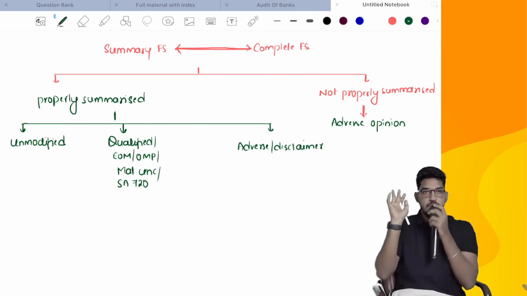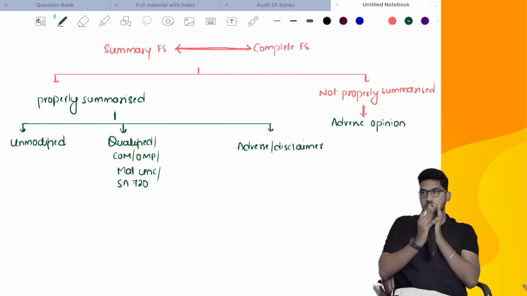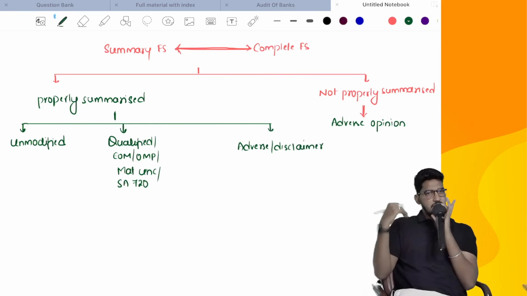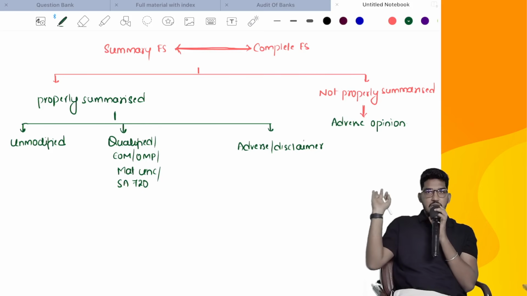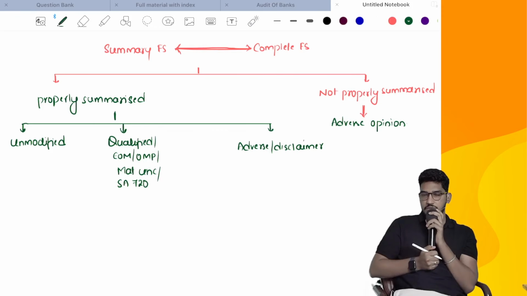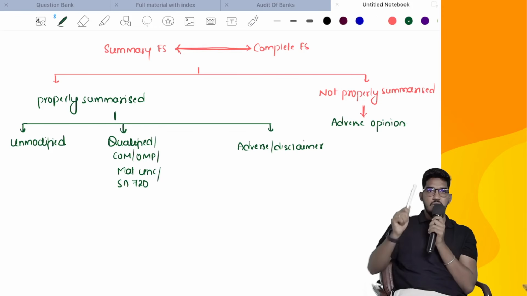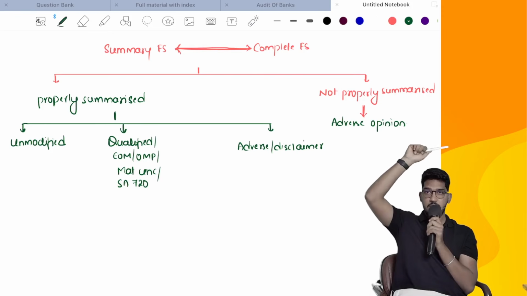Adverse or disclaimer. It is properly summarized. If it is not properly summarized, ignore what they are trying to say in the main audit report. Directly give an adverse opinion. If it is properly summarized, then you need to check what is the audit report of the main complete financial statements.